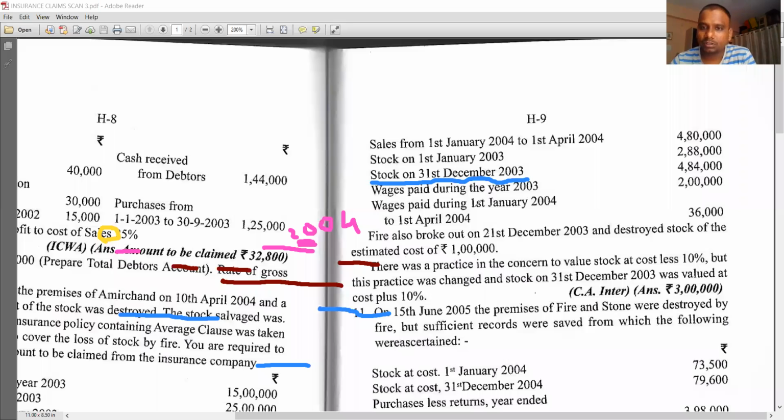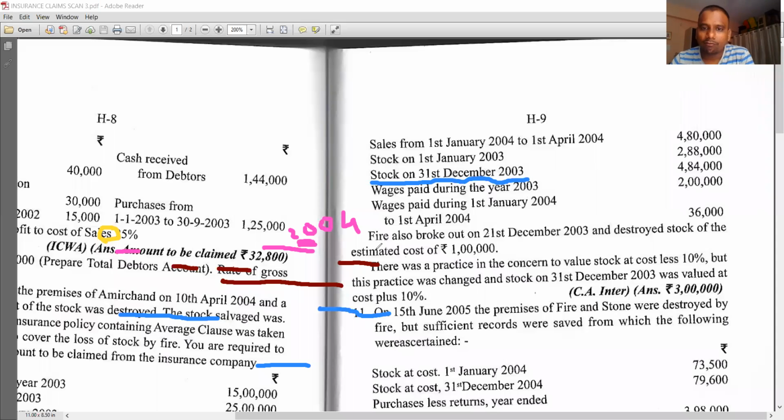Next. Wages paid during the year 2003. So this is the information related to 2003 again. Next, wages paid during 1st January 2004 to 1st April 2004, 36,000. So related to 2004. Okay. So till now, we have observed that we have the information related to 2003, at the same time 2004. Now next data is very, very important.